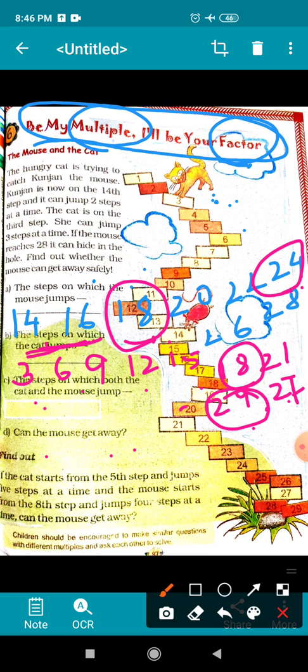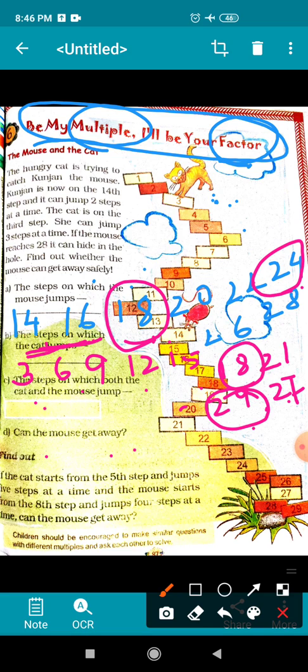So children, a multiple of a number is exactly divisible by the number.